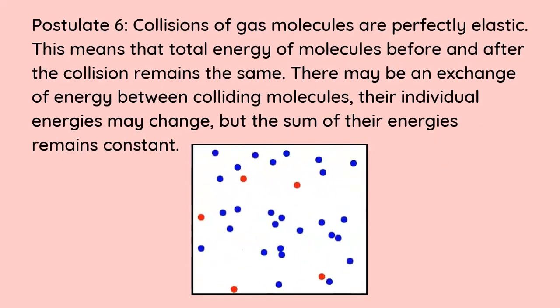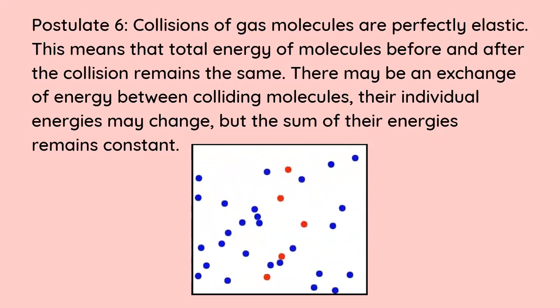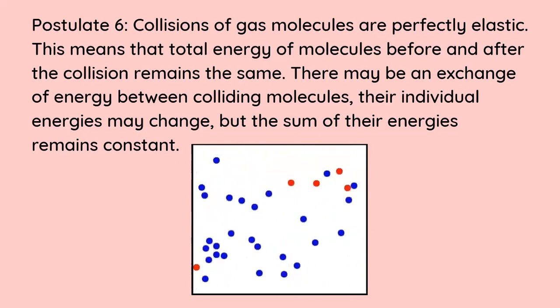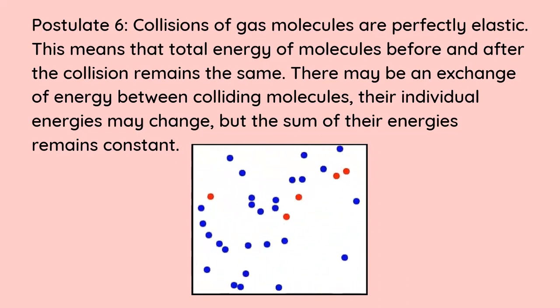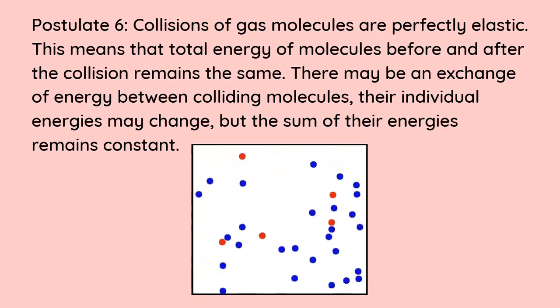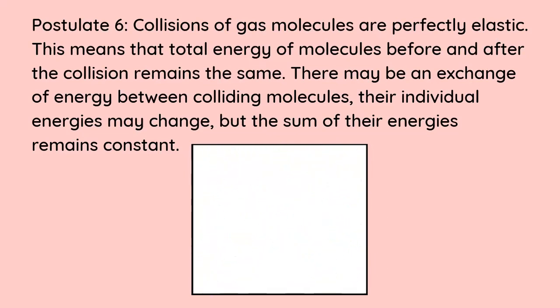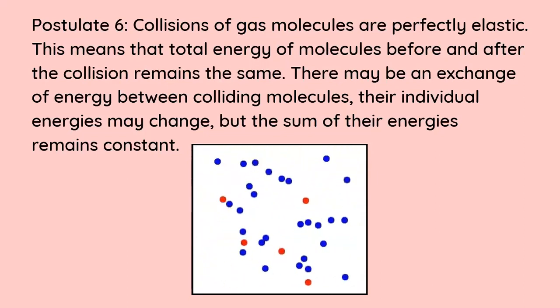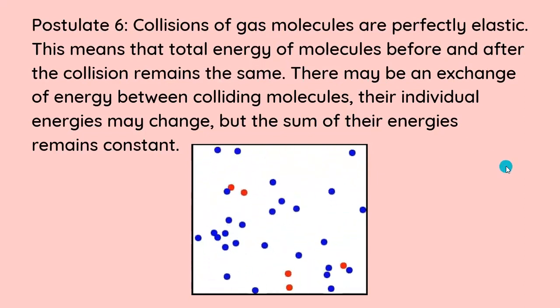This means that the total energy of molecules before and after the collision remains the same. There may be an exchange of energy between the colliding particles, and their individual energies may change, but the sum of their energies remains constant. If the collision was not elastic, the kinetic energy would have got used up at one particular point, and then the molecules would have stopped moving, but that's not something we observe.